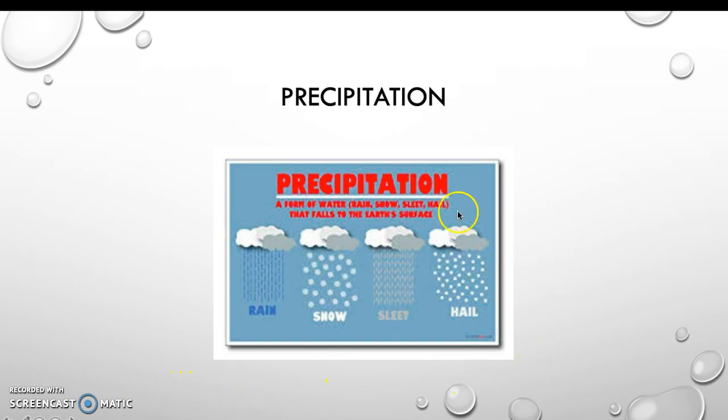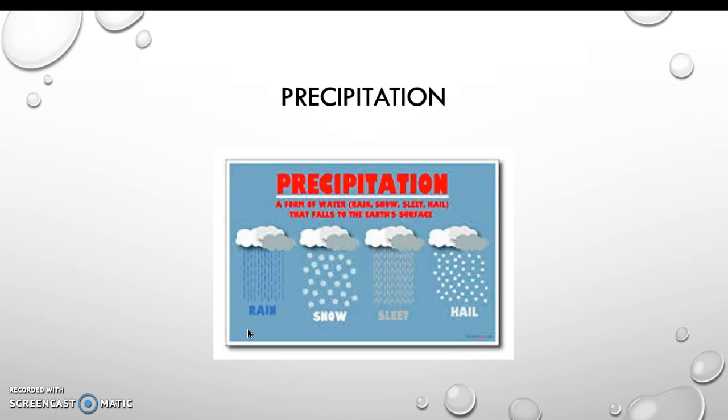Now I have four precipitation forms on here: rain, snow, sleet, and hail. Rain is the moisture condensed from the atmosphere that forms water droplets that fall to the ground. Snow are ice crystals that precipitate from the atmosphere, and they freeze before they get down to the ground. That's what we make snowmen out of. Makes a really fun time.